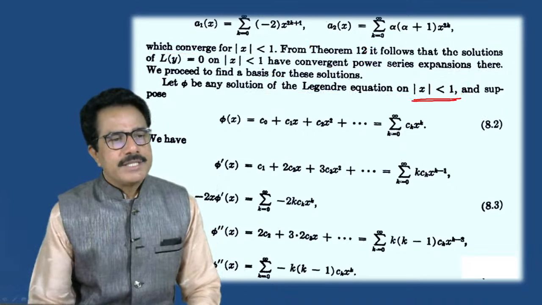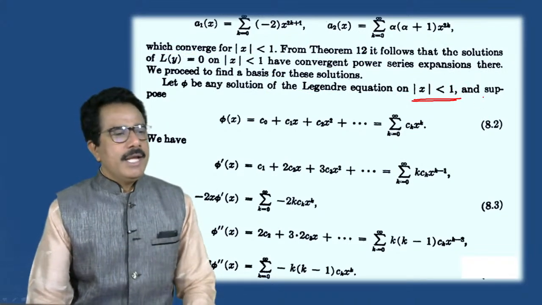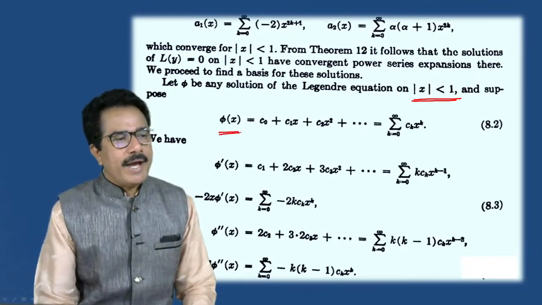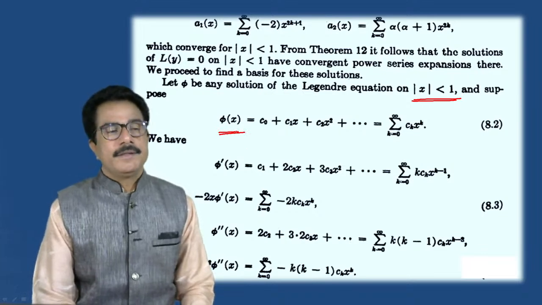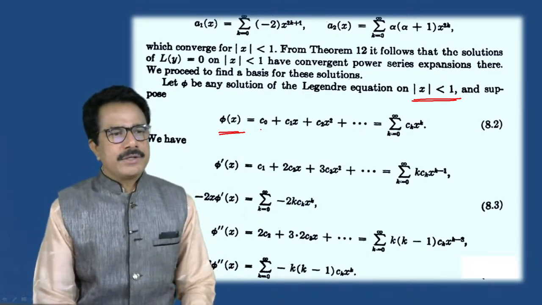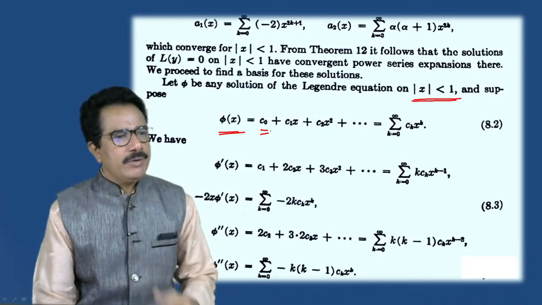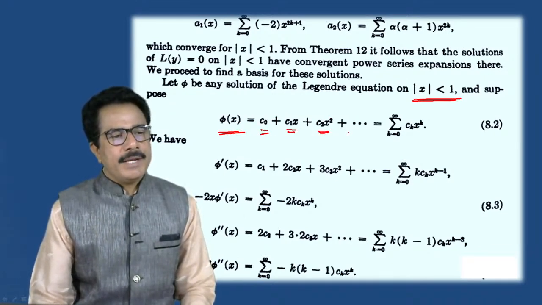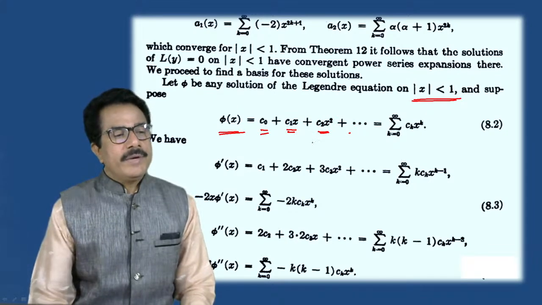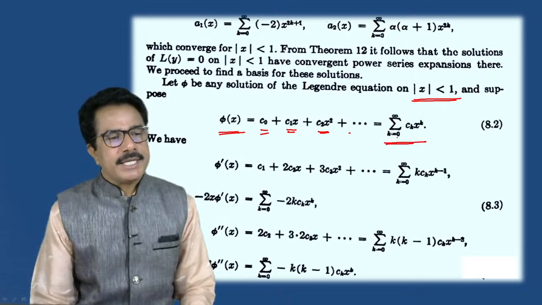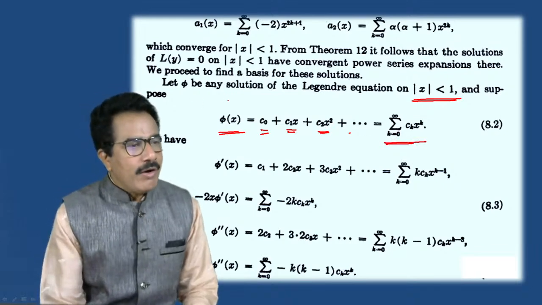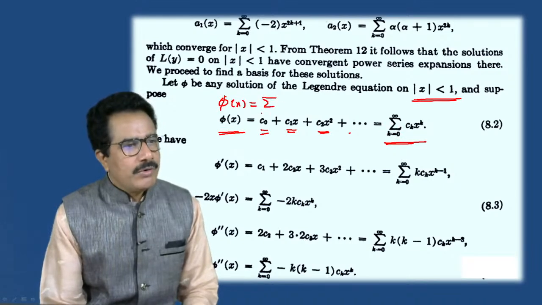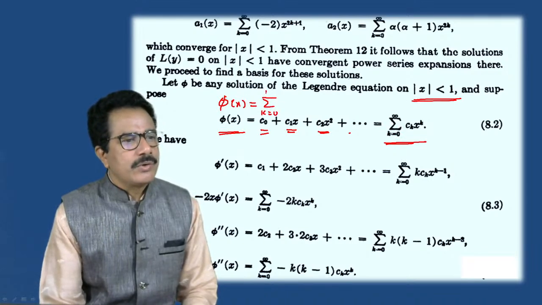So we can write mod x is less than 1, and we know that phi of x is equals to the expansion series C0 plus C1 of x plus C2 of x square plus and so on. How can we write this? We can write this as summation over k is equals to 0 to n.